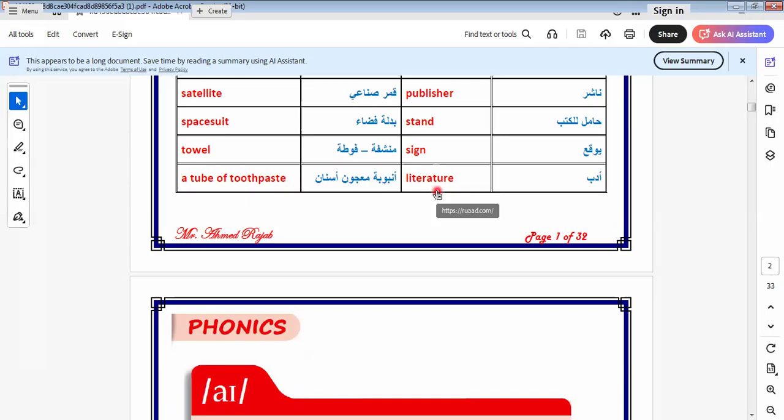In English, we have English writers that write in English. We have George Orwell, David Copperfield, and William Shakespeare, the playwright. All these are famous writers in English literature, and we have famous writers in Arabic literature.